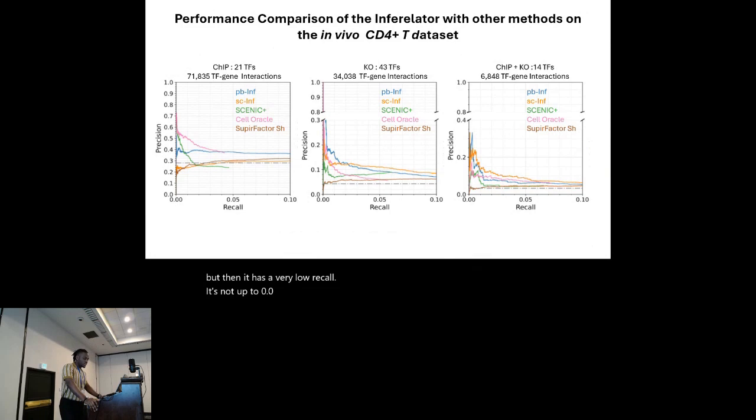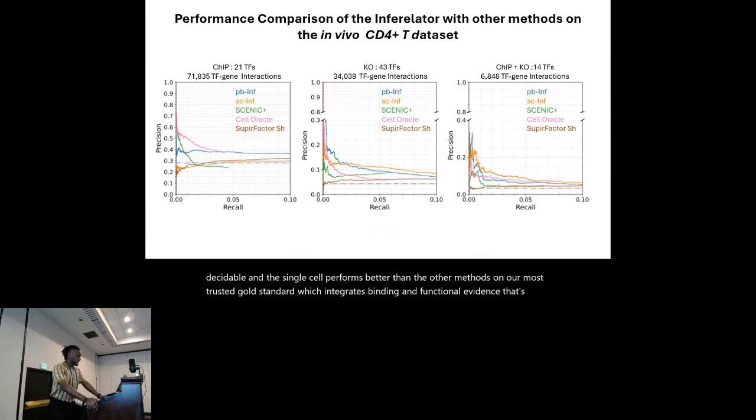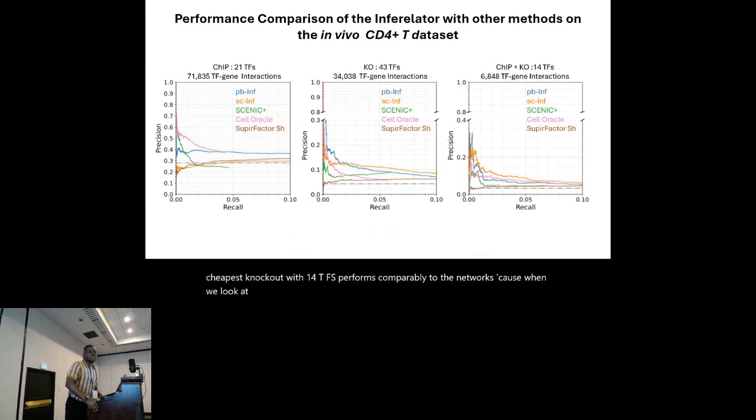And on the knockout gold standard, our Inferelator models, both the pseudobulk and the single cell, perform better than the other methods. On our most trusted gold standard, which integrates binding and functional evidence, that's the ChIP plus knockout with 14 TFs, it performs comparably to the other networks, because when we look at it, the difference is not really much. It's not even up to 1%.